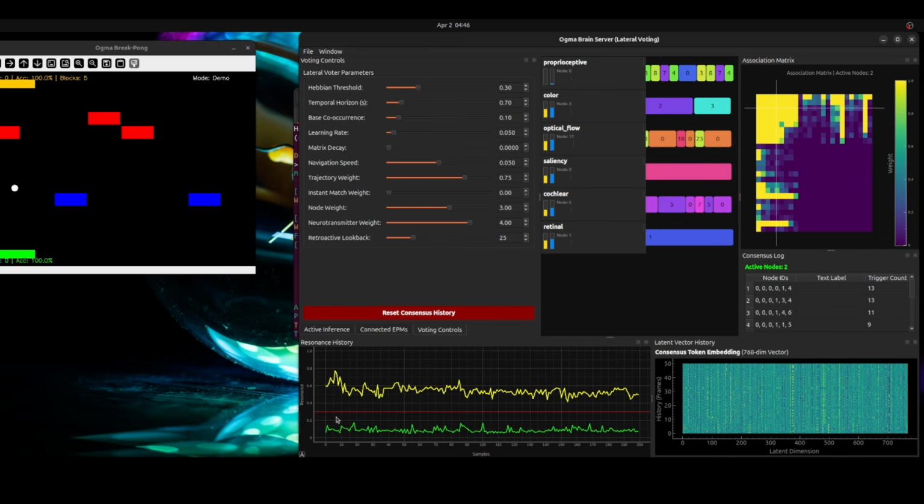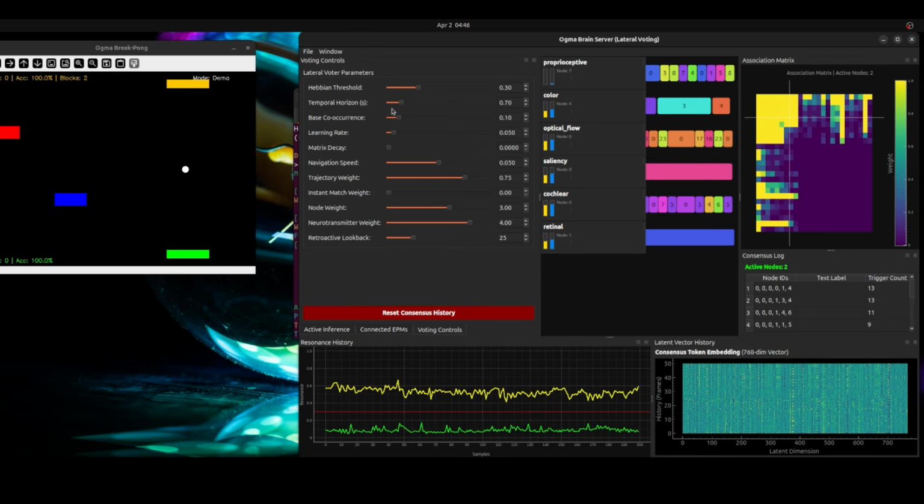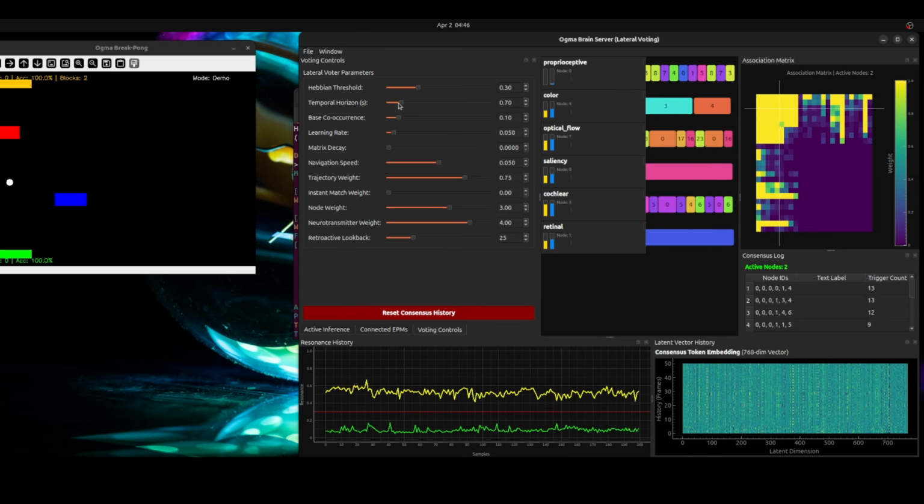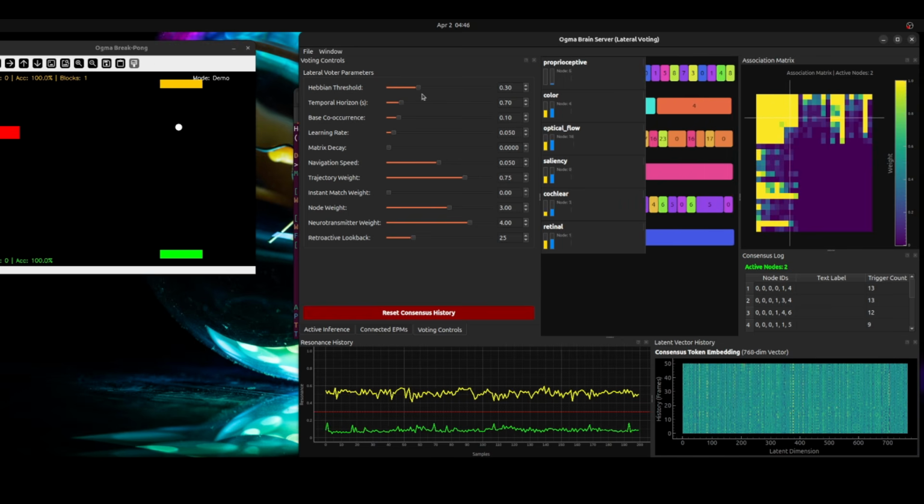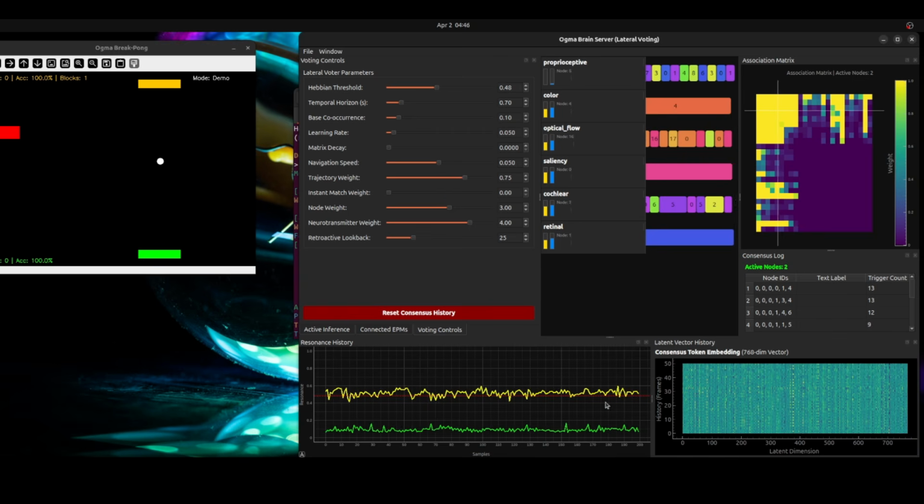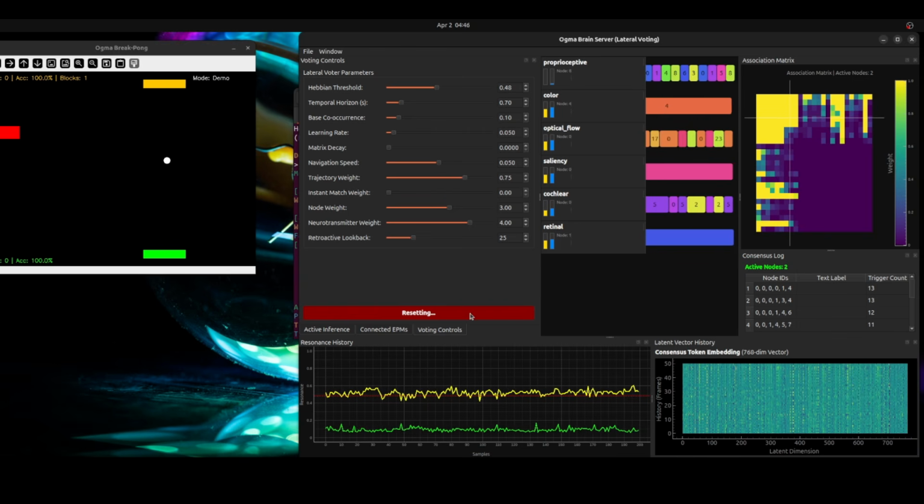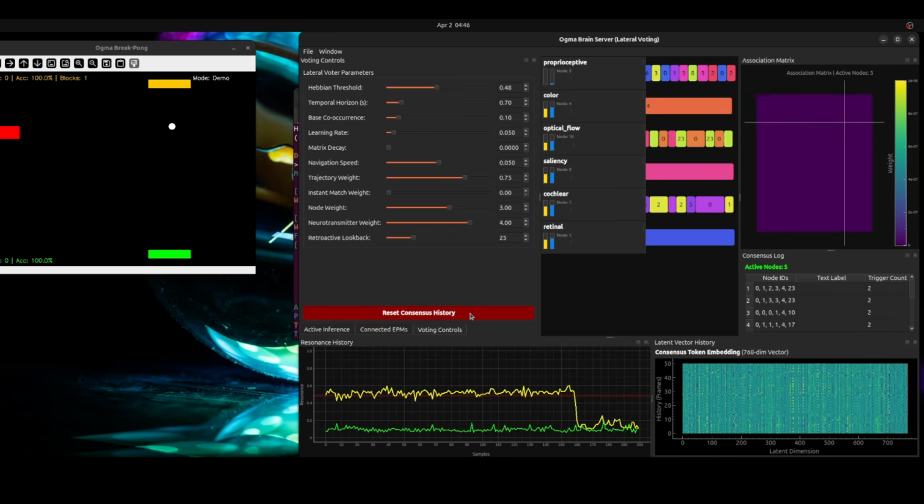And we've got good resonance. The whole thing does resonate. There's a lot of correlations here. I'm going to turn the temporal horizon. Actually, 700 milliseconds isn't bad. Hebbian threshold can be a little higher. Get it right at the resonant point. I'm going to reset the consensus history now that everything's up and running.